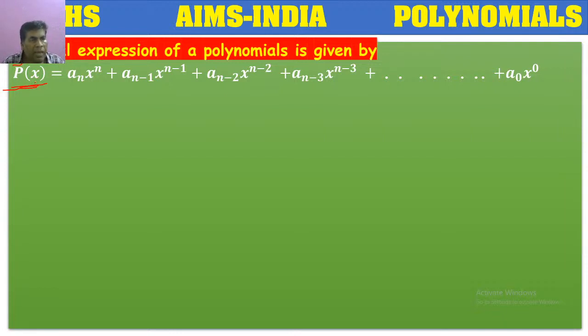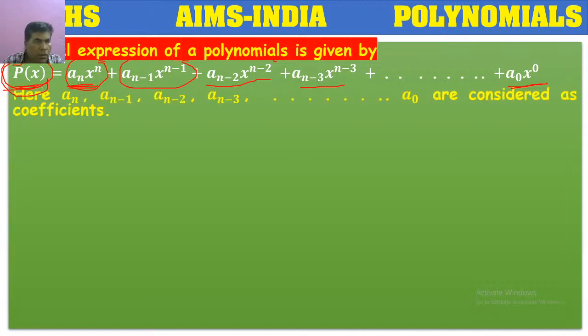The name of the polynomial is p, which is defined in terms of variable x, so we call it p of x. Such that these are the terms. Already I have told, terms combined with the multiplication symbol are considered as a single term. Here we have the first term, this is the second term, this is the third term, fourth term, and so on. This is the last term. So this is the general expression of a polynomial having many terms.